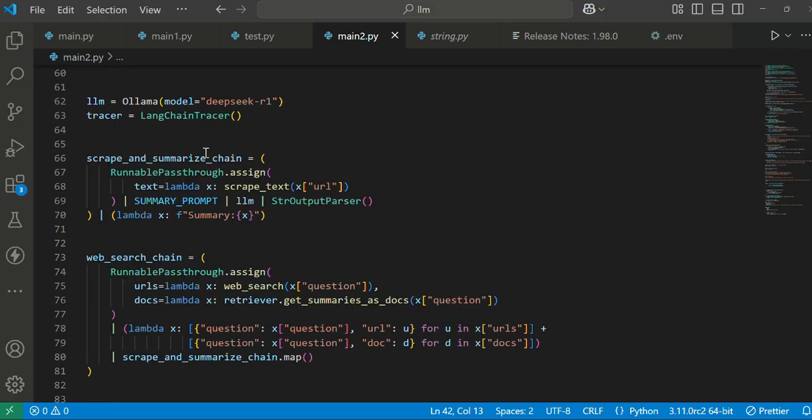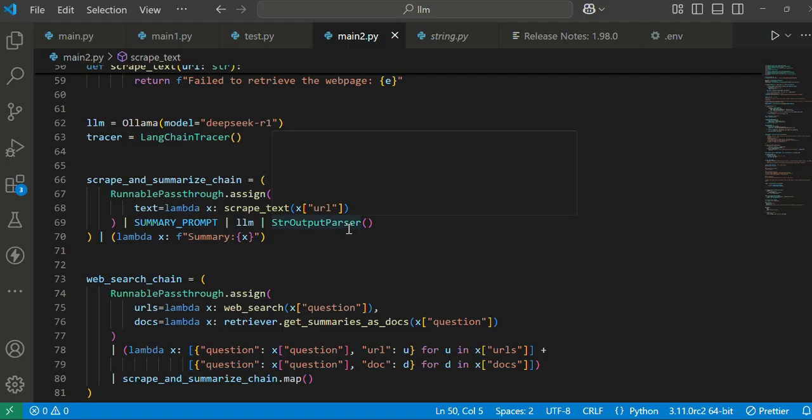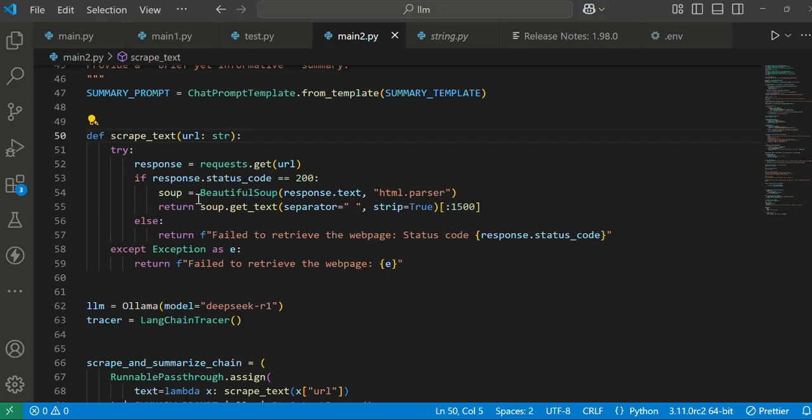And we are creating a pipeline so that we scrape and summarize our data. What we are doing basically is calling the scrape_text function, which we've seen before here. We are passing a URL, and from that URL we will get a particular text, right? This function returns text, right?